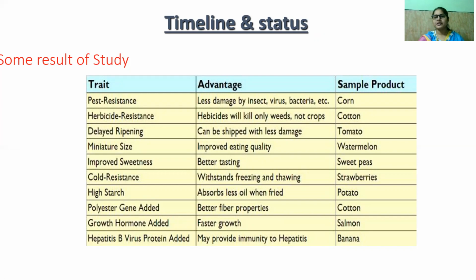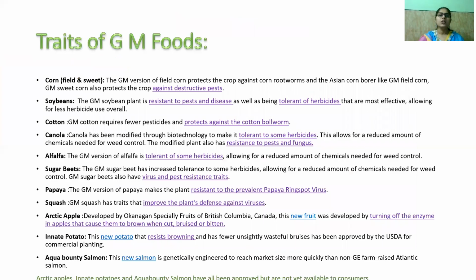Then we have the polyester gene added, that will give fiber properties. So example is the cotton. Then growth hormone added, that leads to faster growth, and sample product is the salmon. Then hepatitis B virus protein added, that may provide immunity to hepatitis, and the sample is banana. Then we have the traits of the GM foods.